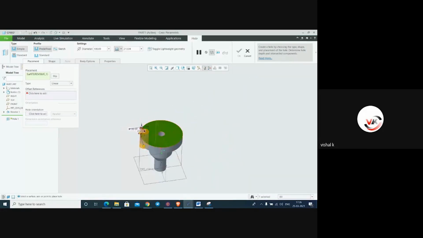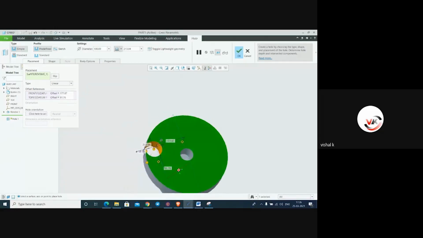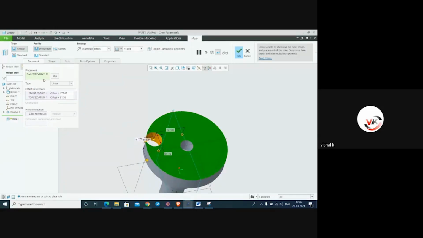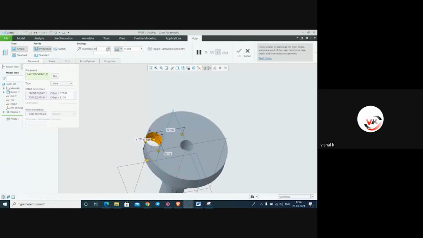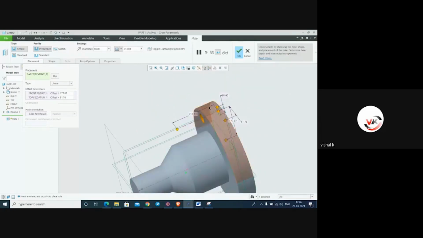Here we have to give 2 references, X and Y. From this center plane, we have given the reference. Select the diameter. It is 100. If you want to change it, make it 50. See this. This is the simple hole.